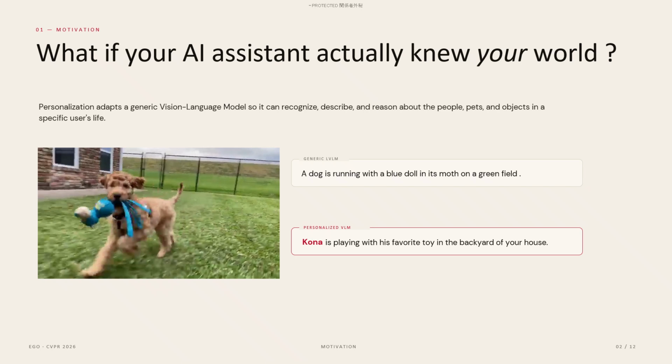Picture an AI assistant that actually knows your world. It doesn't just see a dog playing on a grass field, but it sees Kona, your dog, playing outside. That gap between a generic caption and a personalized one is what vision language model personalization is all about. Adapting a general model to recognize, describe, and reason about the specific people, pets, and objects in a user's life.